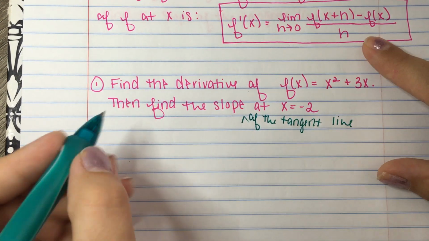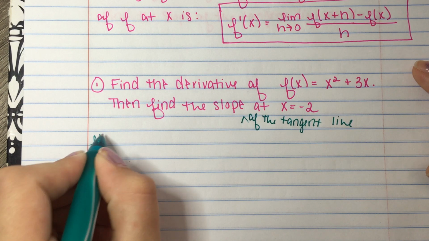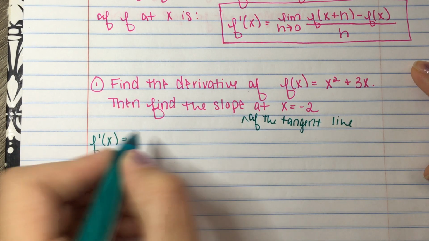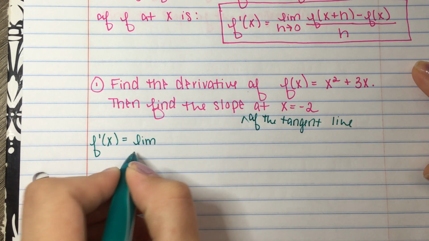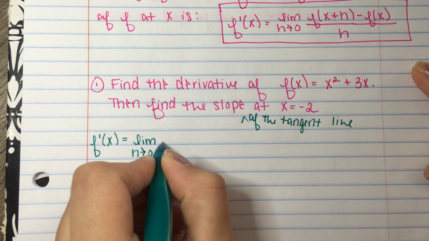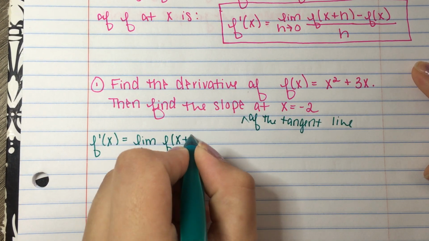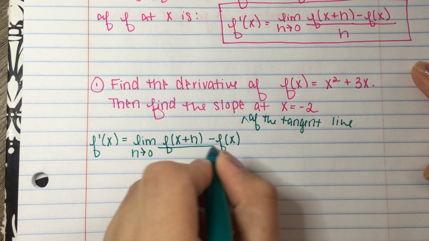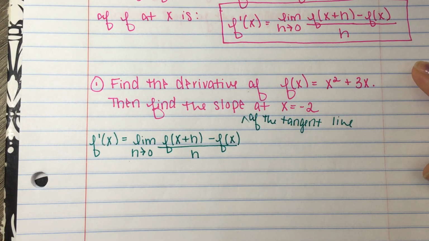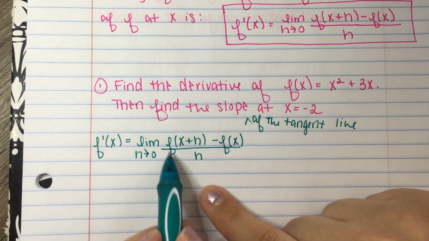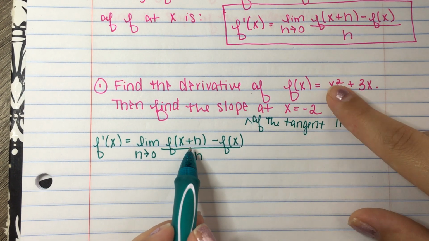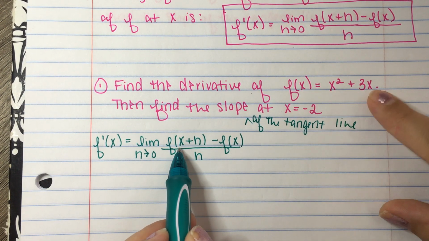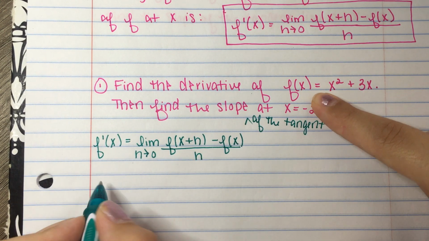All right, so the first thing we know is we're searching for the derivative, which is f prime of x. And we know our definition is the limit as h approaches 0 of f of x plus h minus f of x all over h. And we're going to do some substituting here. I want f of x plus h. Well, here's my f of x, but instead of x's, I need x plus h.